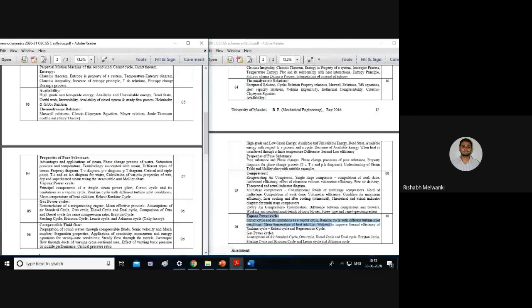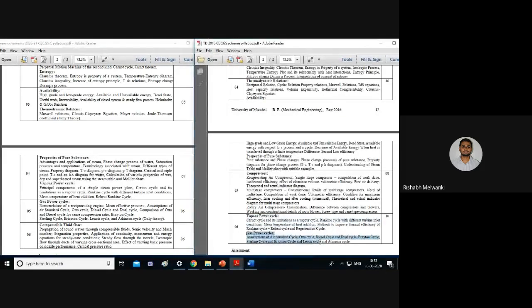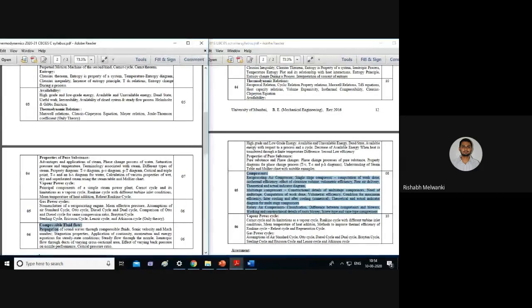Module number 5 is part of old module number 6, which has now been taken as module number 5. Previously we had the chapter on compressors. This has been removed, and instead of that we have compressible fluid flow. Any doubts about the syllabus?